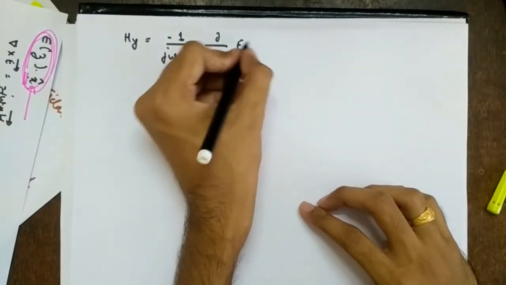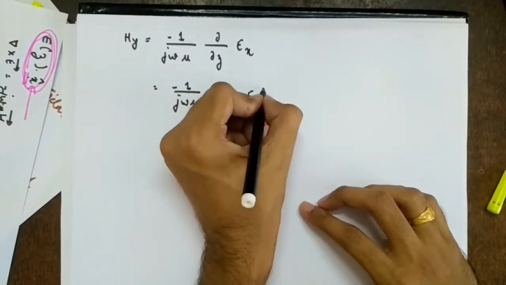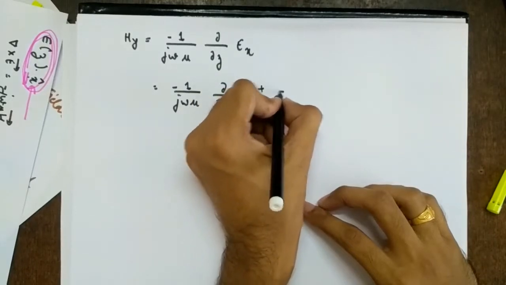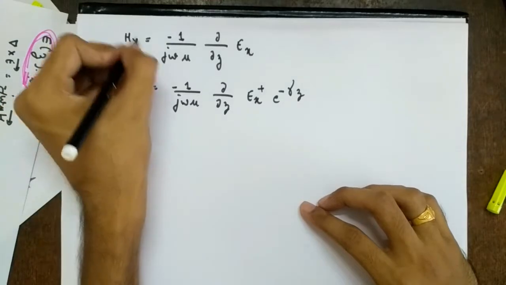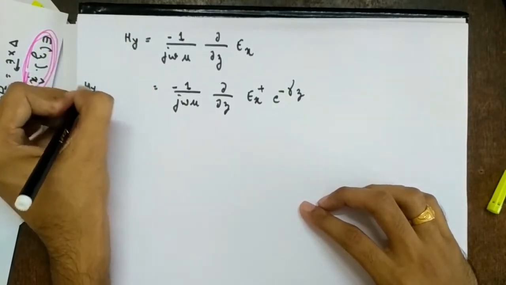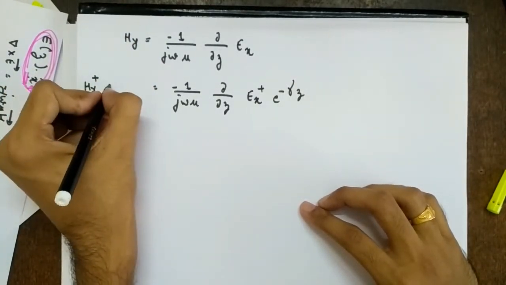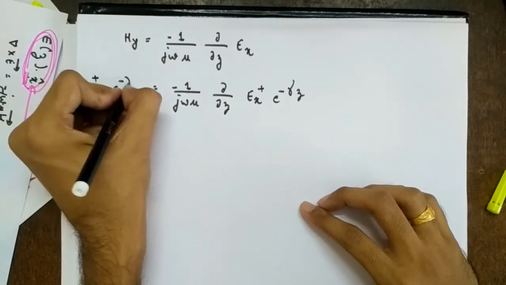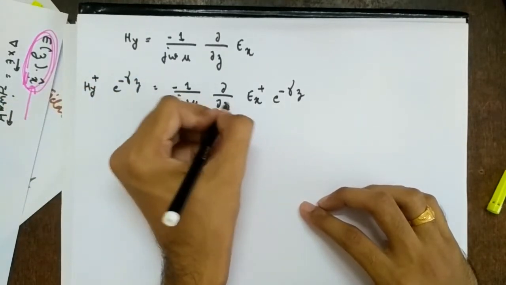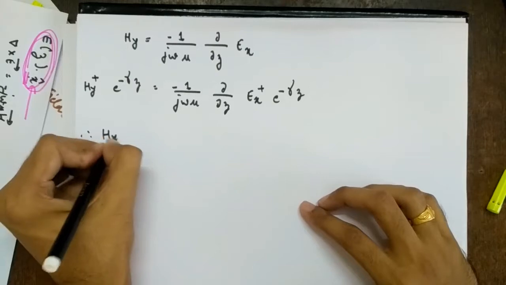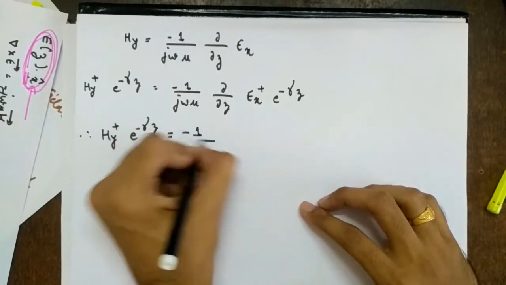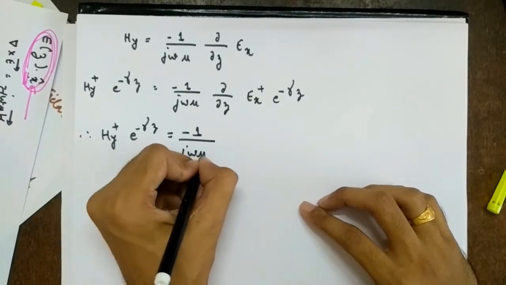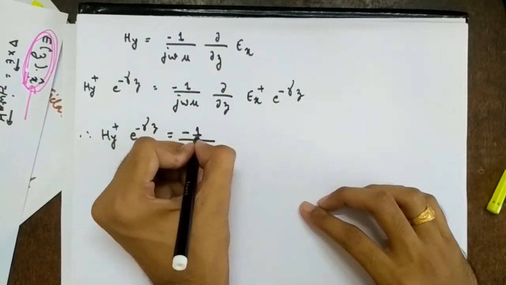If I take only, it is a combination of forward and backward traveling waves, right? So it is Ex plus e raised to minus gamma z. I am not considering the backward wave. If you want, you can consider that also. Similarly, Hy will be a forward and backward traveling wave. So Hy plus e raised to minus gamma z. But what is here? Del by del z. So therefore, Hy plus e raised to minus gamma z equal to minus 1 upon j omega mu. Ex plus is constant.